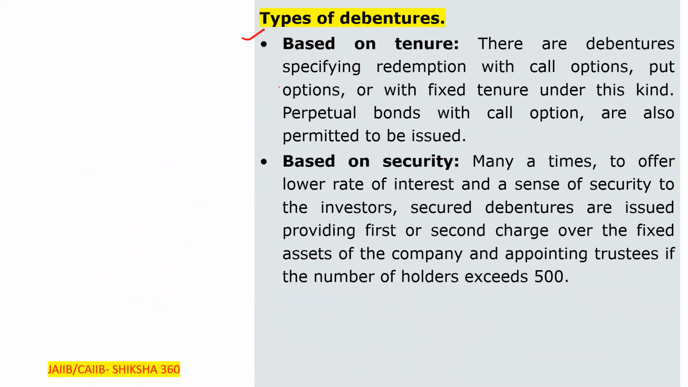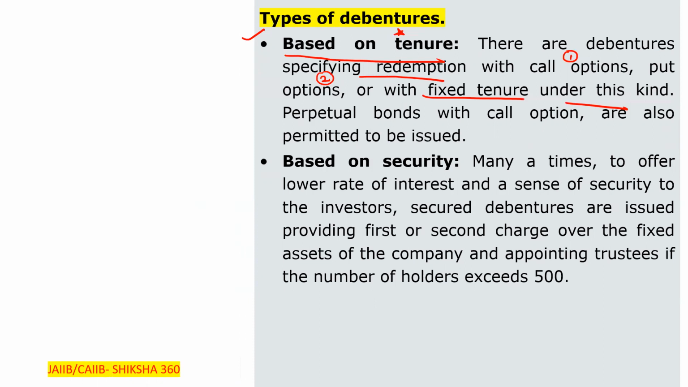The next one we have to discuss is the types of debentures on the basis of tenure. There are debentures specifying redemption with a call option, put option, or with a fixed tenure. Further, perpetual bonds with a call option are also permitted to be issued. One question I will give you here: what are perpetual bonds? Kindly comment in the comment section.